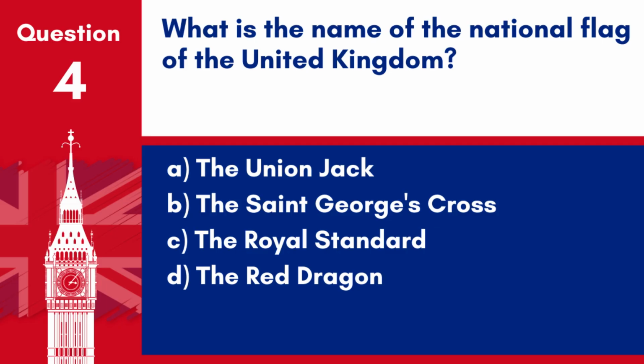Question 4. What is the name of the national flag of the United Kingdom? A. The Union Jack. B. The St. George's Cross. C. The Royal Standard. D. The Red Dragon. Answer: A. The Union Jack. The national flag of the United Kingdom is known as the Union Jack.